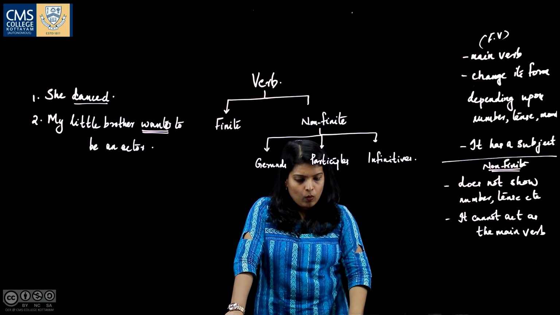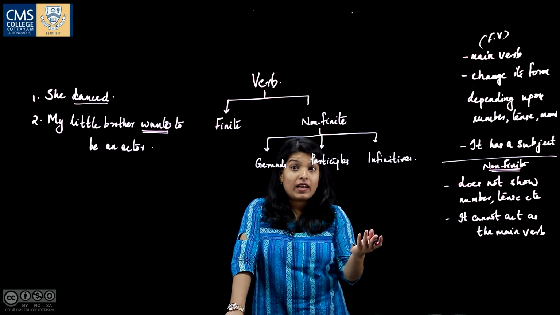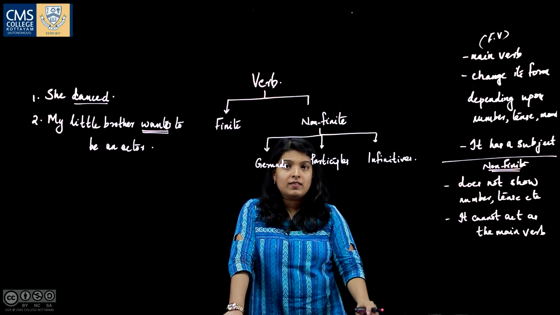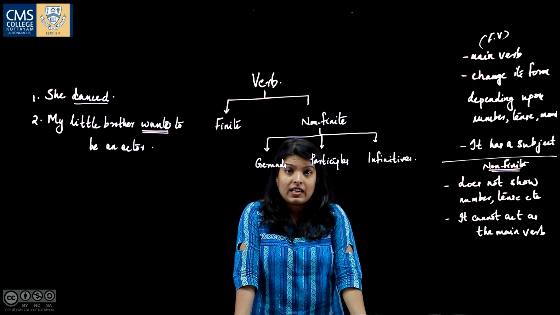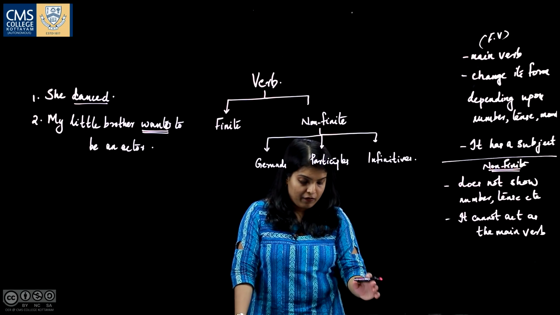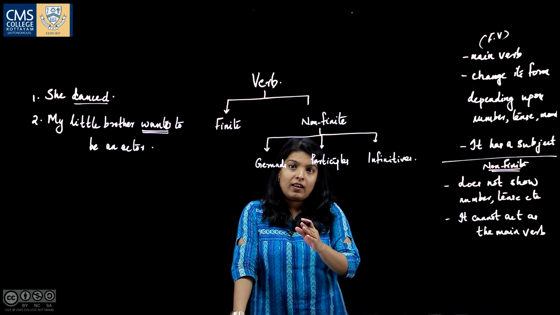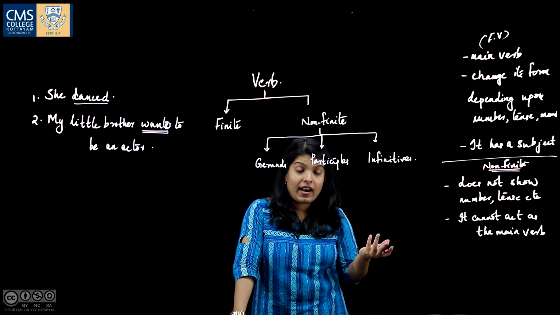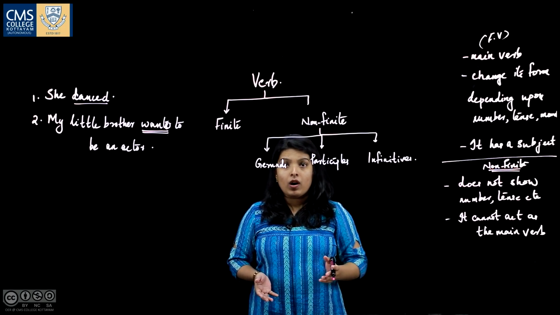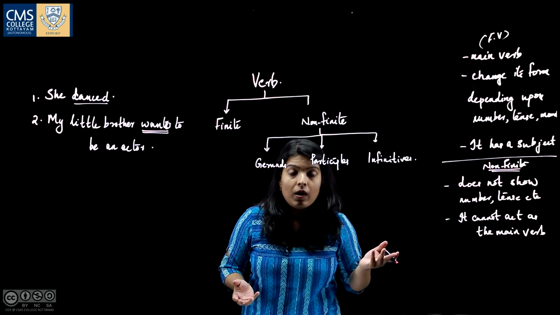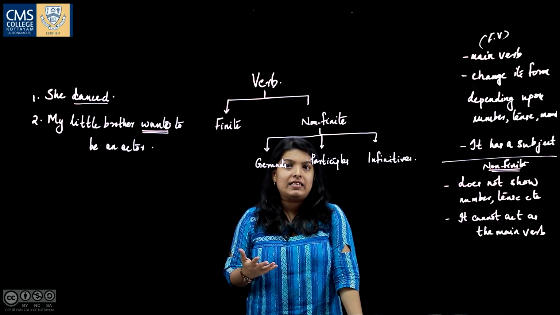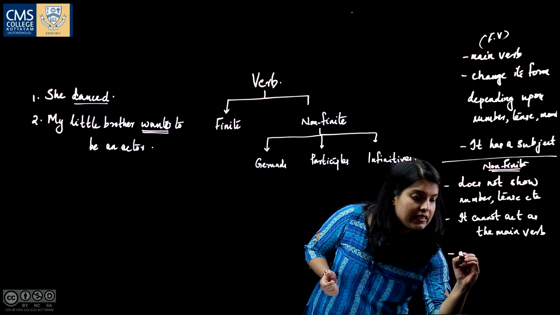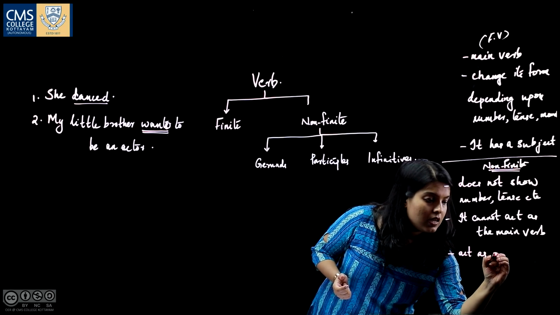These non-finite verbs cannot be used alone in a sentence without a finite verb. You have to keep in mind that these non-finite verbs always act as a noun, an adjective or an adverb. They look like verbs, but they act as a noun, adverb or adjective.